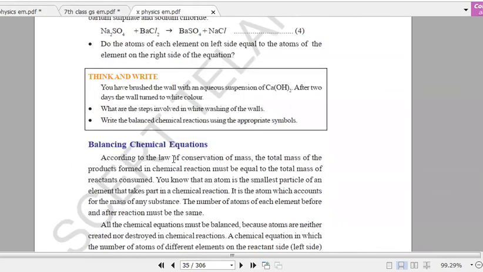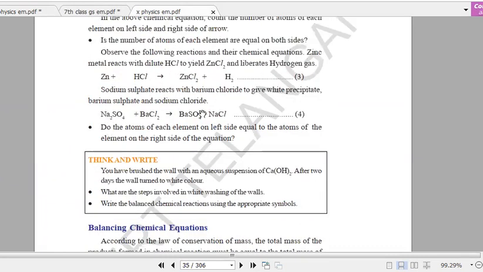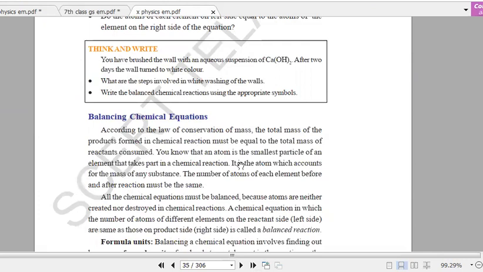The next topic is balancing the chemical equation. This is very, very important. So now we have a question: why do we have to balance the chemical equation? See, as per the law of conservation of mass, the number of atoms in the reactants should be equal to the number in the products. Ante left side lo ఎన్ని atoms ఉన్నాయో, right side lo kuda anni number of atoms undali. Idi law of conservation of mass. Ante according to the law of conservation of mass, the total mass of the products formed in the reaction must be equal to the total mass of the reactants.